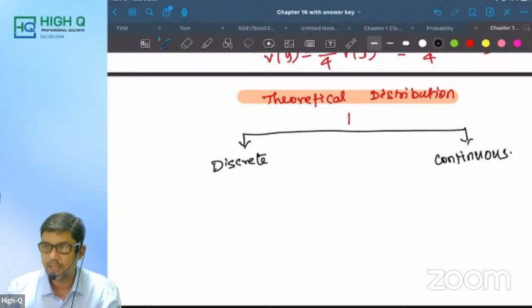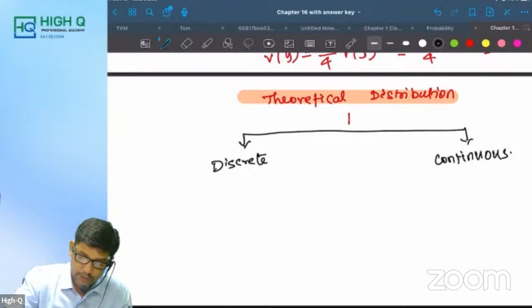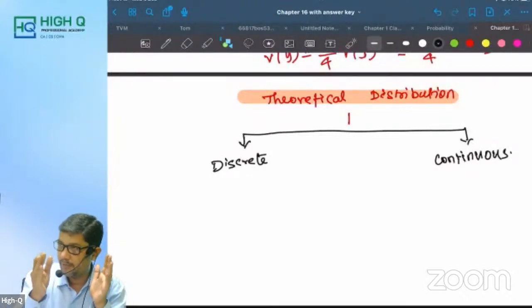Discrete and continuous, these are the two types. Now, in these two types, in our syllabus, let me stick only with our syllabus. Okay.